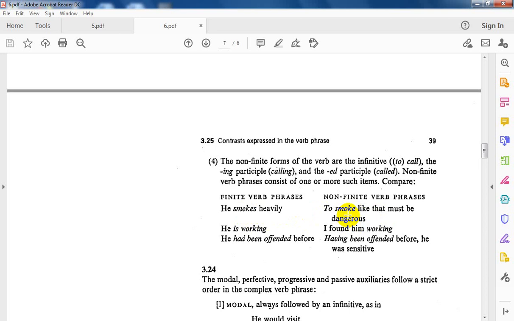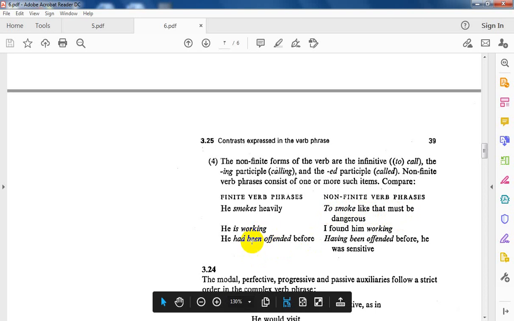The first one, to smoke, is a non-finite verb phrase. You see, no subject, no tense distinction. The other, must be, is the finite one. Must be is the verb for what? To smoke like that. And to smoke like that is the subject for the verb must be.